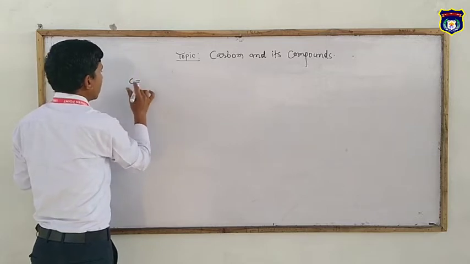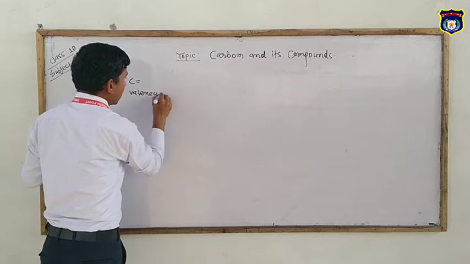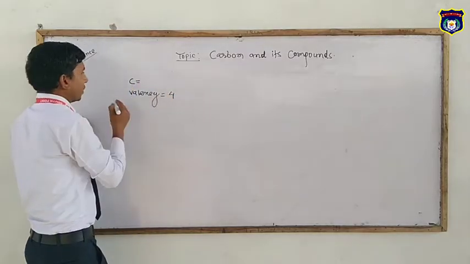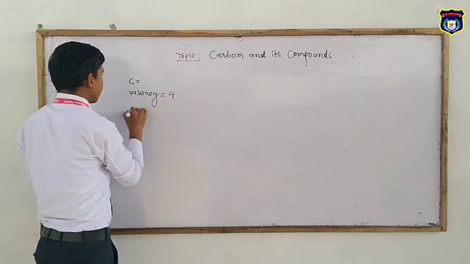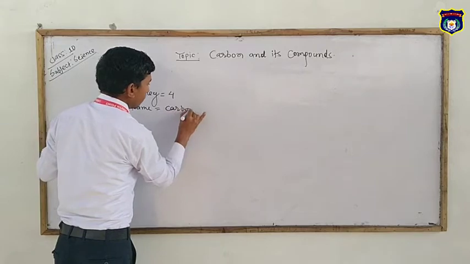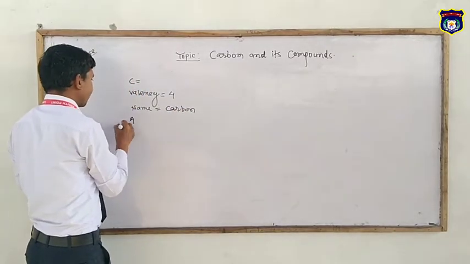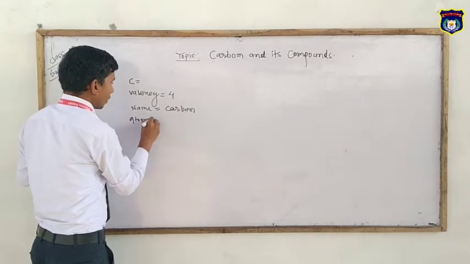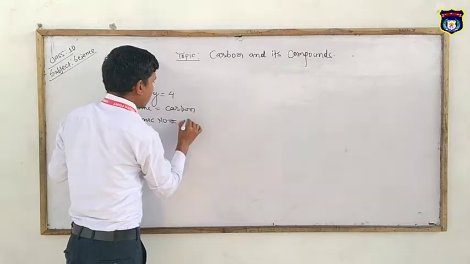Its symbol is C, and valency is 4, and name is carbon. Its atomic number is 6.